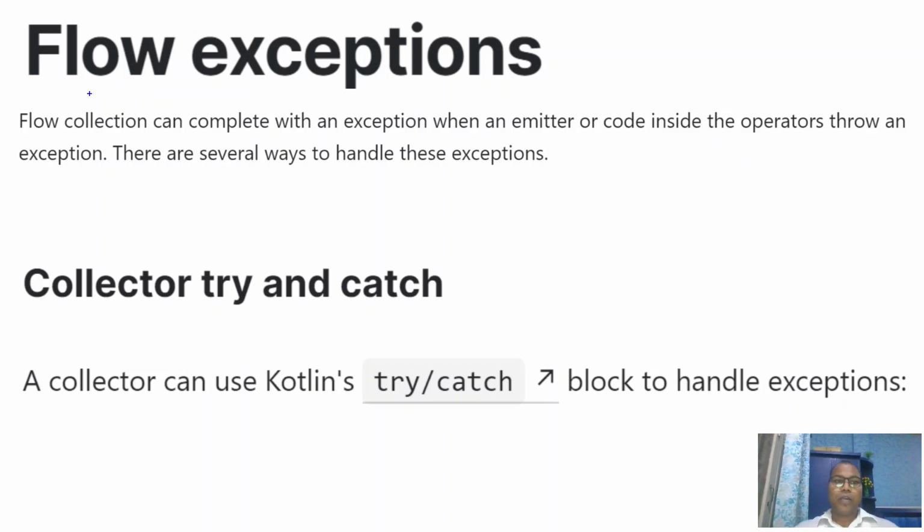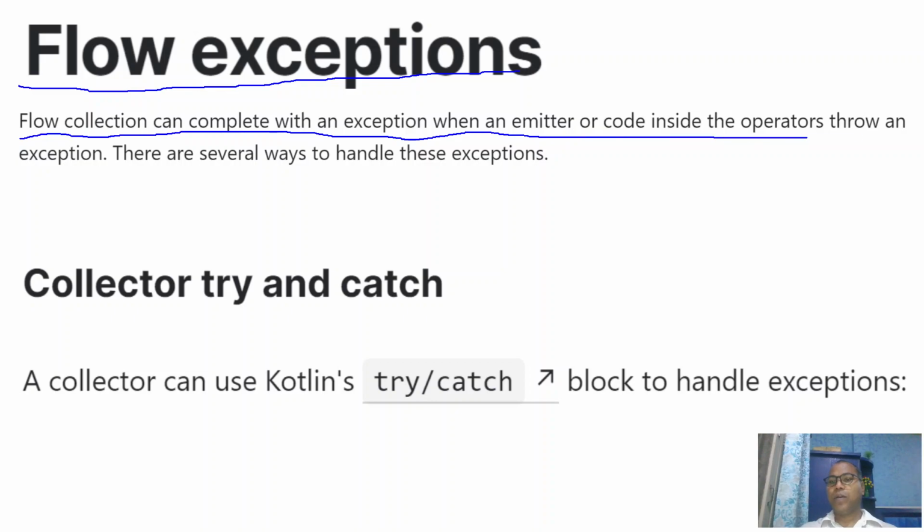Flow exception handling. A flow collection can be completed with an exception when an emitter or code inside an operator throws an exception.